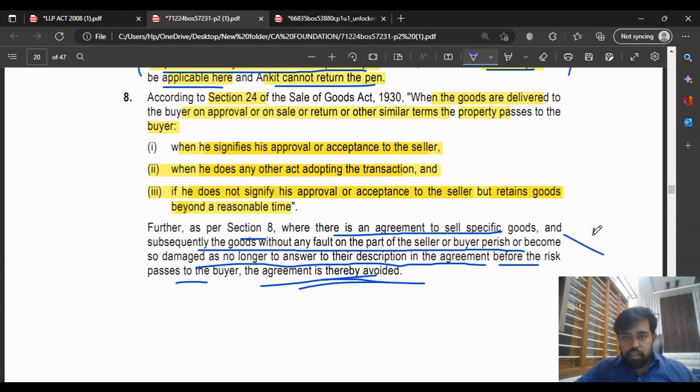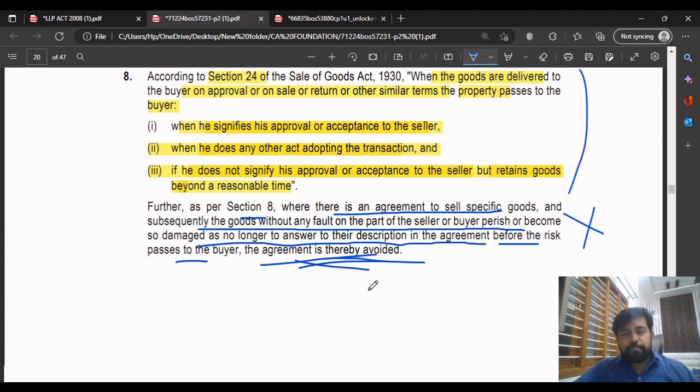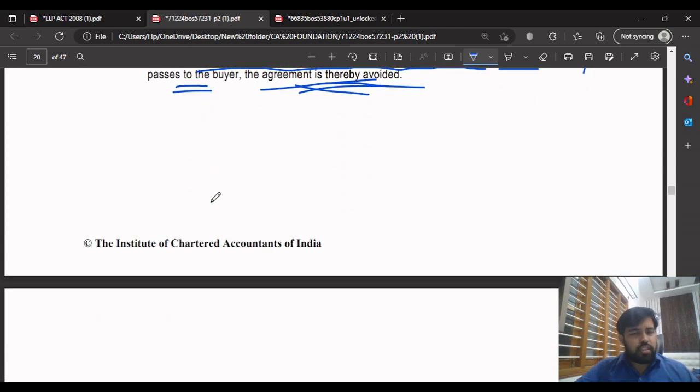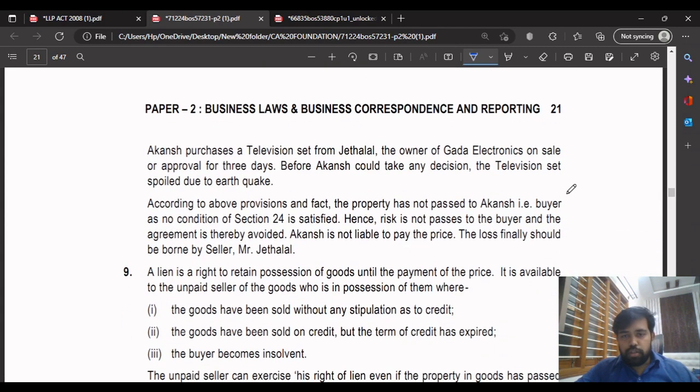You need not write all this. You just write this much: that an agreement to sell specific goods is there, and it got destroyed without any fault of the seller or the buyer, so the agreement is thereby avoided before the risk passes to the buyer. Only this much you write, it's enough. And then you can just write the conclusion part. The conclusion is that the property has not passed to the buyer, as no condition of Section 24 is satisfied, hence the risk is not passed on to the buyer and the agreement is thereby avoided.